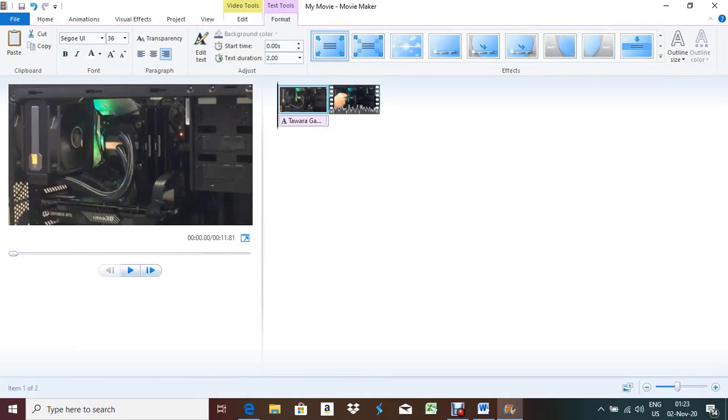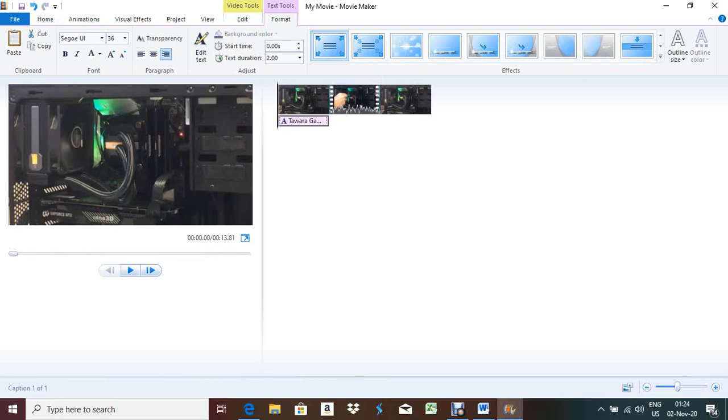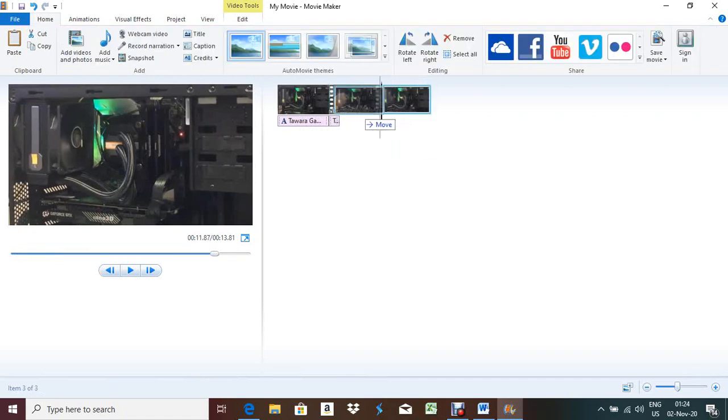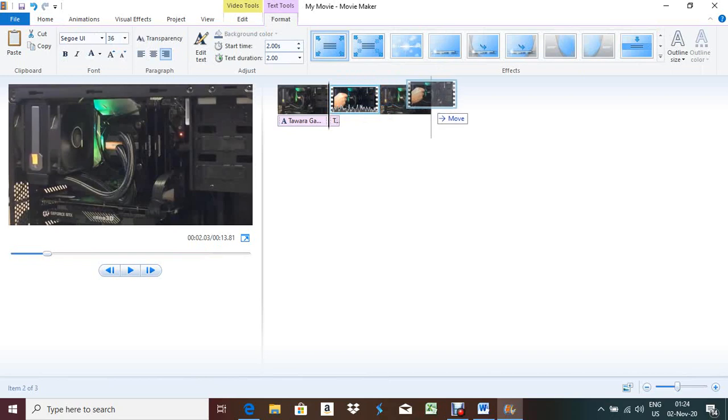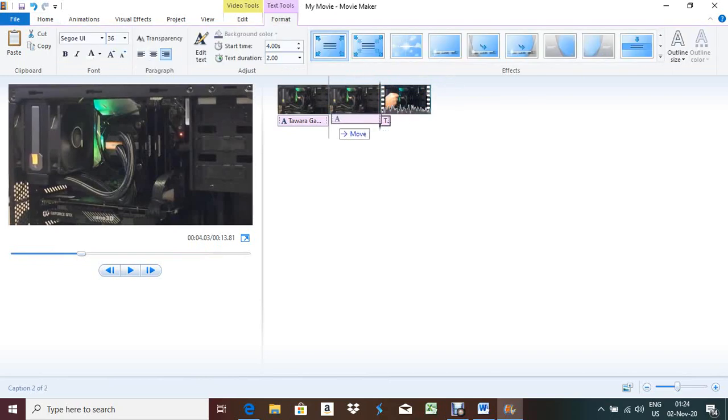sentence, water cooling system. So you have to copy this one, Control C, keep your cursor after this one, and Control V. You see the screenshot is going to the last part, move it first. That means after the first still image, the title should be the same. They mentioned it in the question paper. Control C, Control V. Just copy it and paste it here. Where do you have to paste it? It should be on the right side, in this part. So you have to keep it in this part,